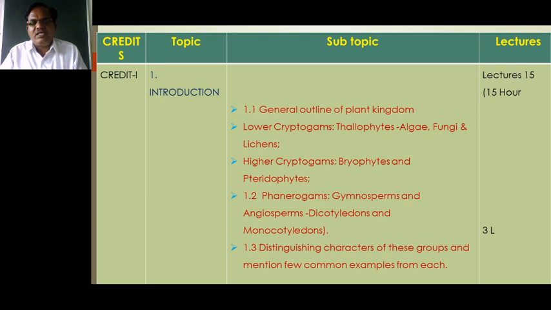Third, the leaves show reticulate venation, with a number of veinlets. Then the flowers are always pentamerous, which is a character of dicotyledons.